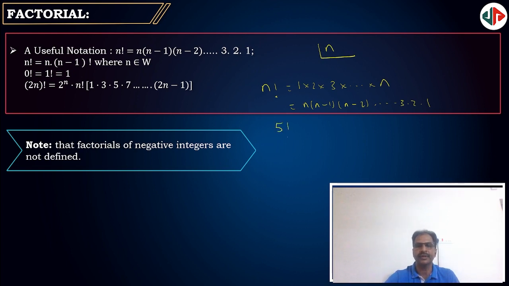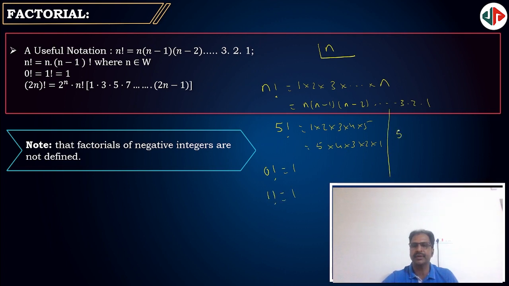So what is the meaning of 5 factorial? 1 into 2 into 3 into 4 into 5, or starting from 5 right down to 1: 5, 4, 3, 2, 1, decreasing by 1 each time. 0 factorial is defined as 1, and 1 factorial of course is 1.